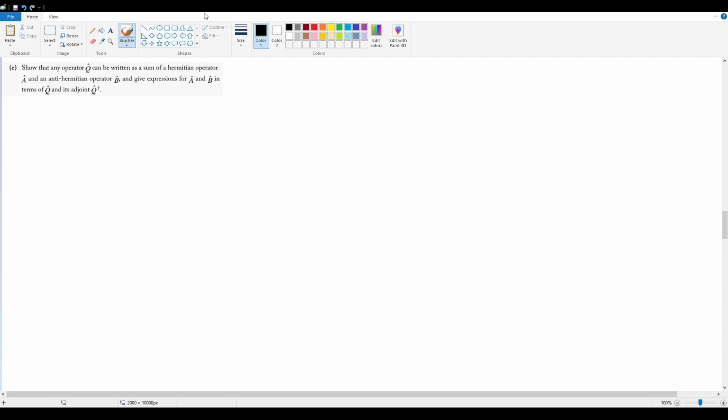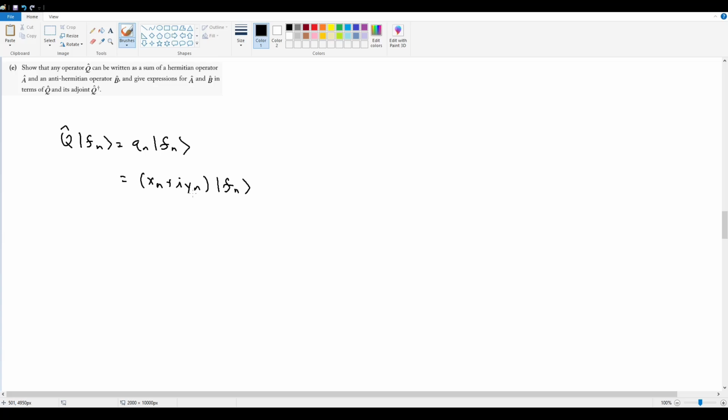And I'm just realizing now that I was using my vocabulary terms wrong. This is not a transpose, it's an adjoint. Whatever, it's fine. Either way, let's write out the eigenvalue equation for Q hat, right? Because this is Q hat operating on my state is equal to Qn on that same state. Because this is an arbitrary operator, it has an arbitrary eigenvalue, which means that we can't necessarily show if this is real or imaginary. This is just xn plus i yn.